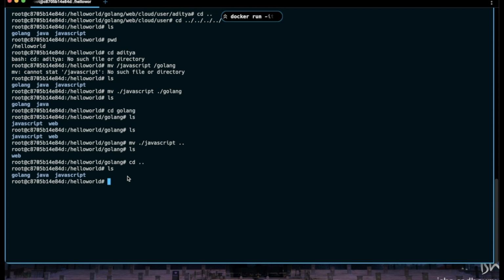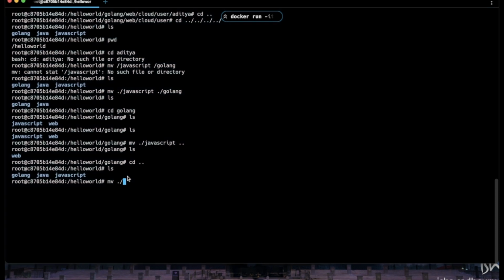Now we can provide the path of a few more directories as well. Inside the Golang we have certain directories, and we want to move those directly to the JavaScript. We can do that by using mv and then Golang, and inside the Golang, what directory we have, I actually don't remember. I think it might be web, right? So let's move web and we put it to JavaScript.